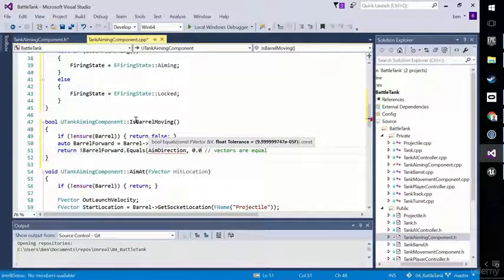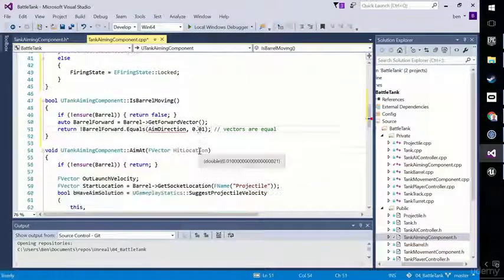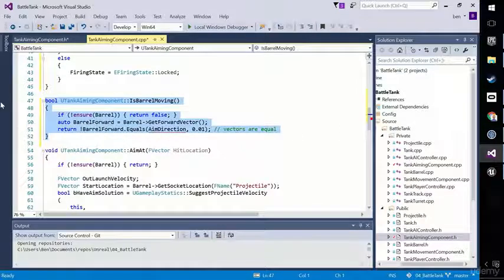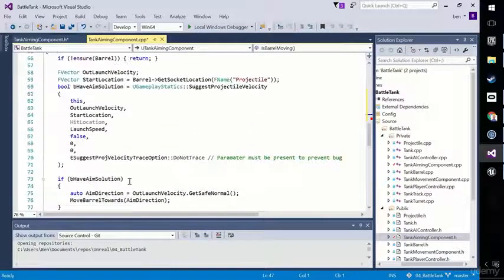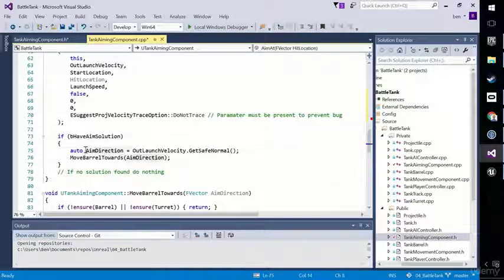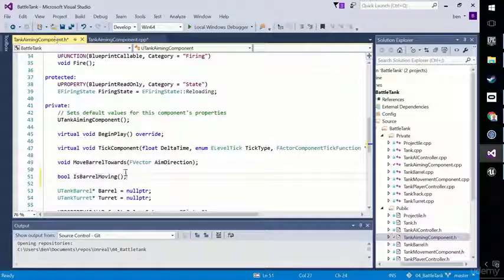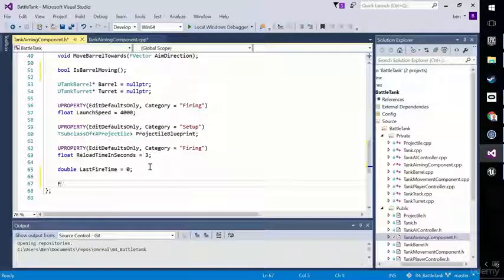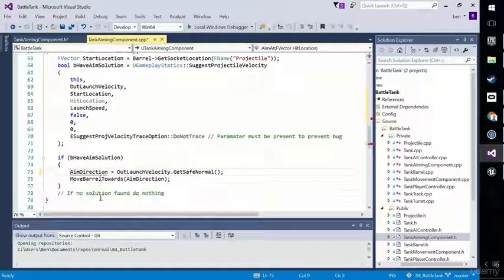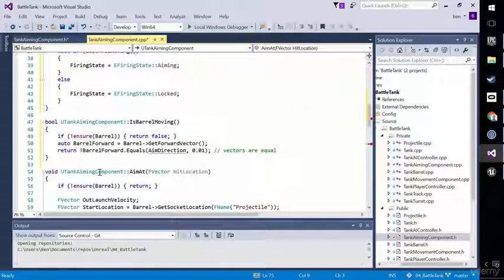We need to promote that in a second. I'm going to give it 0.01 for no particular reason apart from it's a small number, which means that they look equal enough to be good enough for me. The only thing is that aim direction is out of scope now, of course. It's not inside this method. And it no longer needs to be just a local variable inside this AimAt method. We can take the auto off, which turns it from an initialization and declaration simultaneously into a nothing, because it doesn't know anything about aim direction. And that's simple. We move aim direction into an FVector local member of the class. Okay, so we have an aim direction to compare towards now. When Visual Studio catches up, all these red squigglies will go away and we should be in good condition. So that's basically the crux of is barrel moving the way I'm doing it.